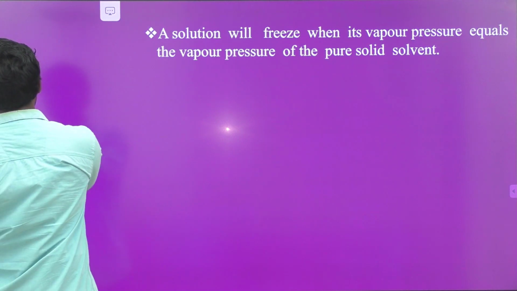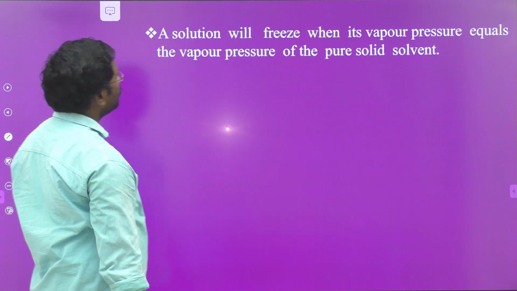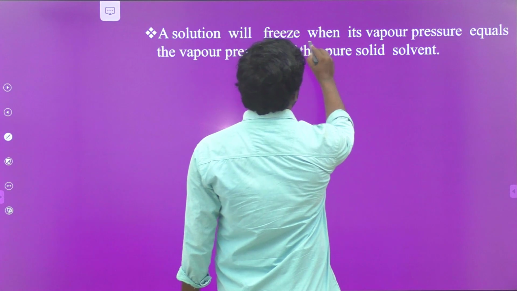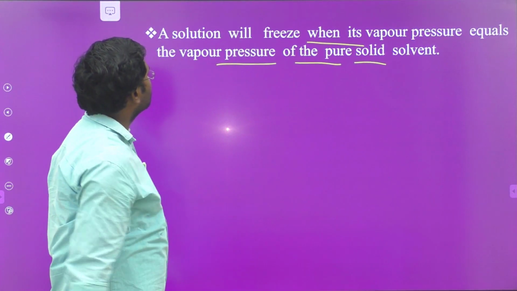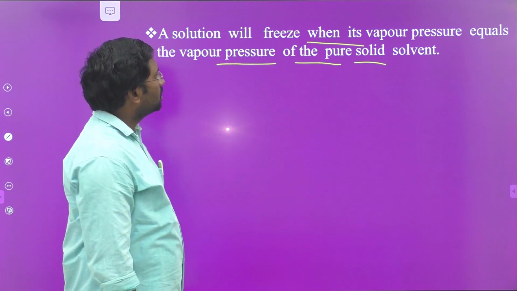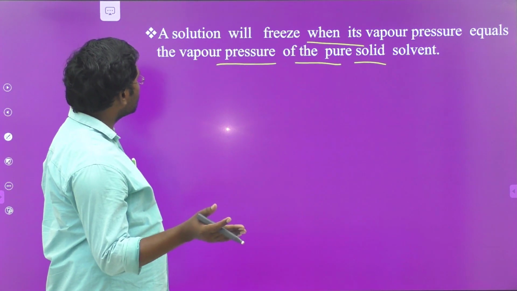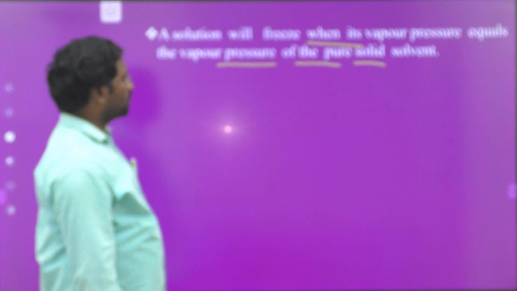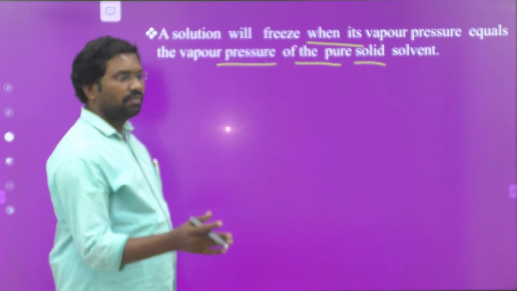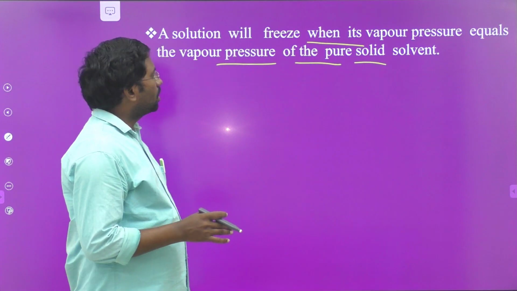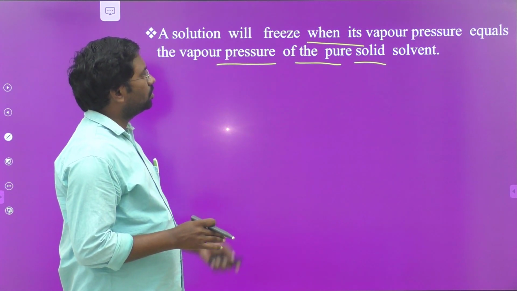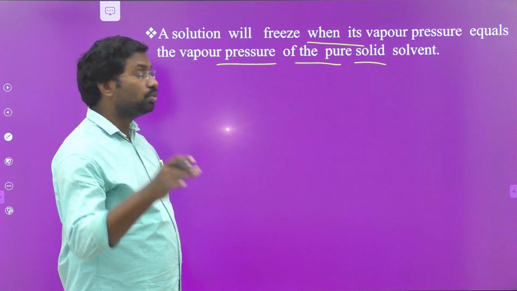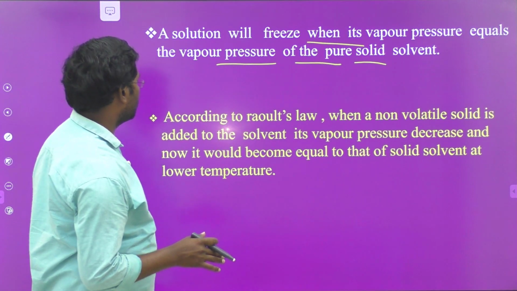Next, a solution will freeze when its vapor pressure equals the vapor pressure of the pure solid solvent. So for the given solution to undergo freezing, the vapor pressure of the solution must be equal to the vapor pressure of the pure solid solvent.